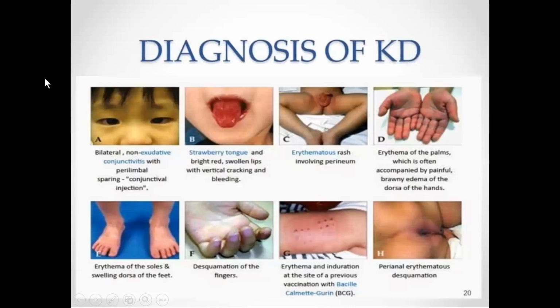So diagnosis we can see here. This is the non-exudative conjunctivitis. This is the strawberry tongue. Erythematous rash will usually involve initially the groin area, the diaper area, and later it will progress to the back and all.